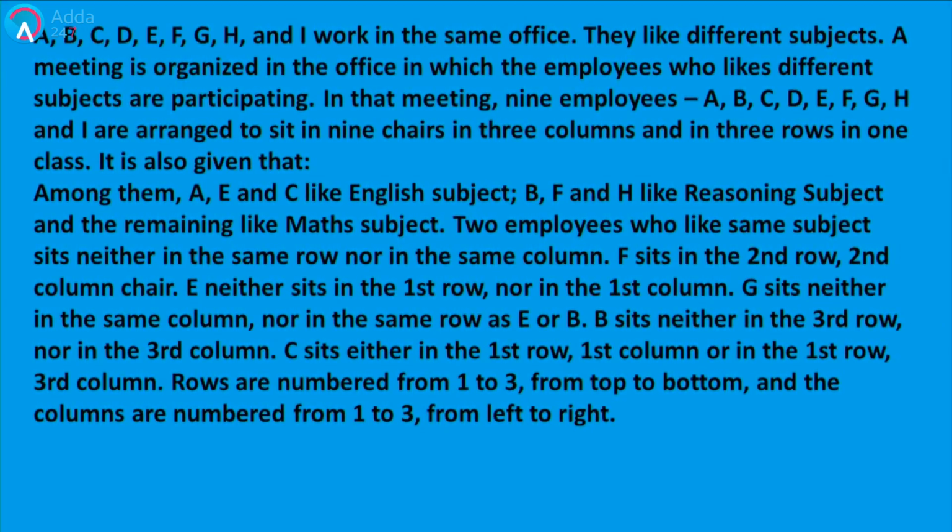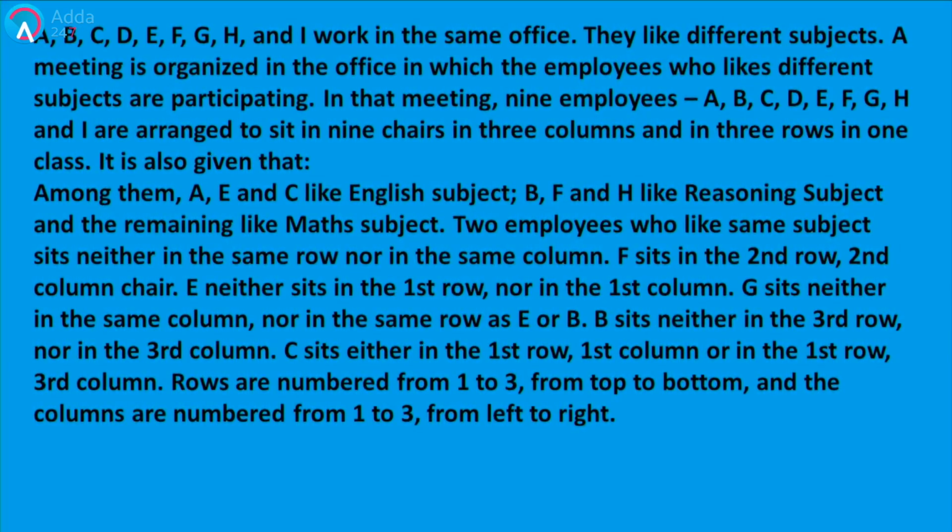Further, there is a very important hint, and the hint says 2 employees who like the same subject sit neither in the same row nor in the same column. This is a very important hint. If you are simplifying it right now, then I want you to underline this hint or just keep this hint in your mind, because it is a very important hint. This is the core hint. Now, there is further information given which is associated with the seating arrangement in that particular row column format.